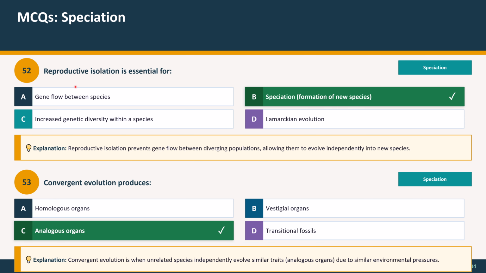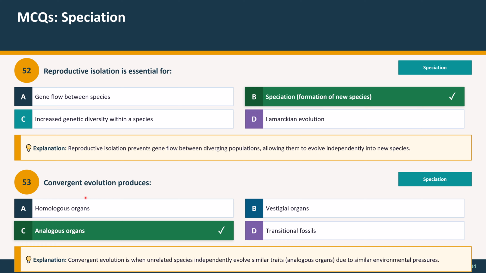Question 52. Reproductive isolation is essential for: option A, gene flow between species. Option B, speciation, formation of new species. C, increased genetic diversity within a species. D, Lamarckian evolution. And the correct option is B, speciation, formation of new species. Explanation: reproductive isolation prevents gene flow between divergent populations, allowing them to evolve independently into new species.